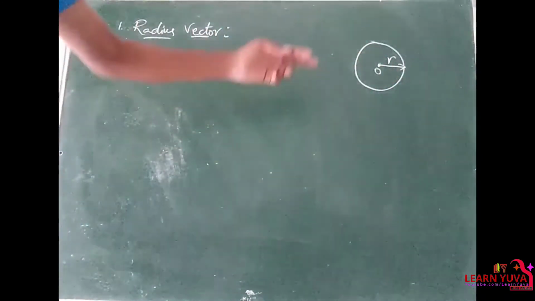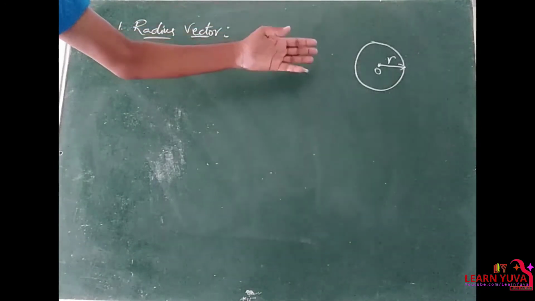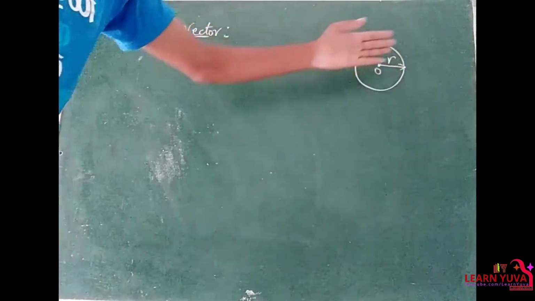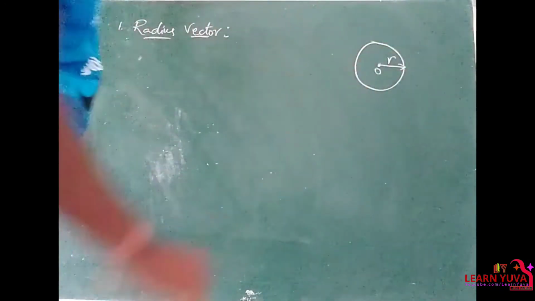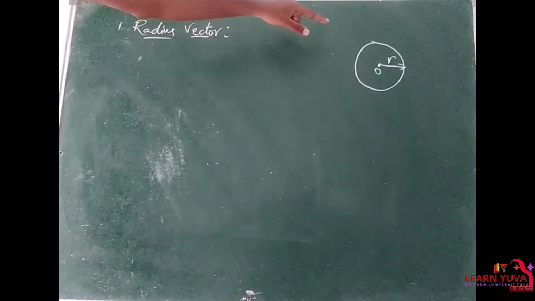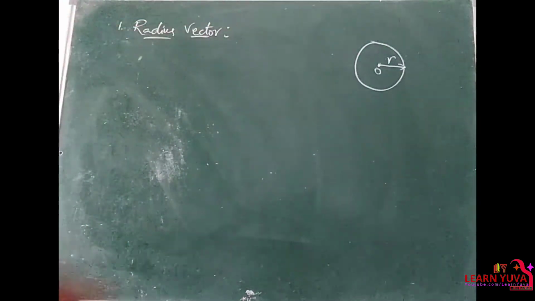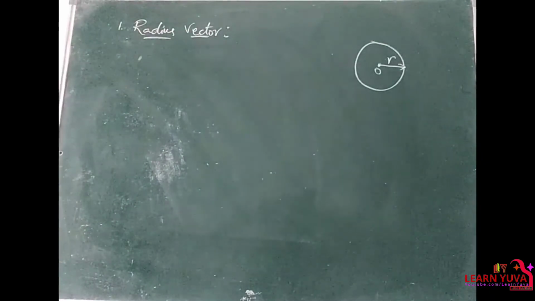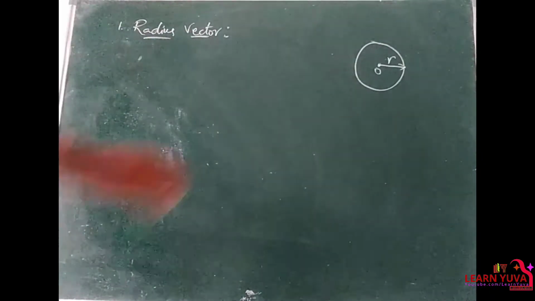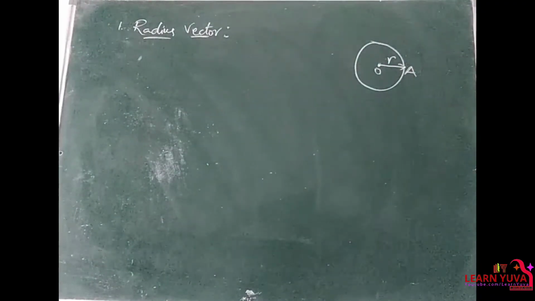The line joining the central point O of the circle and the body, directed outwards, is the radius vector, right? So here OA is the radius vector.